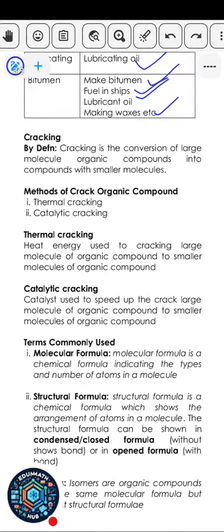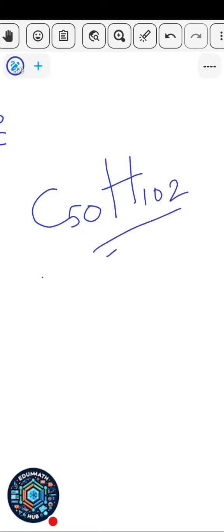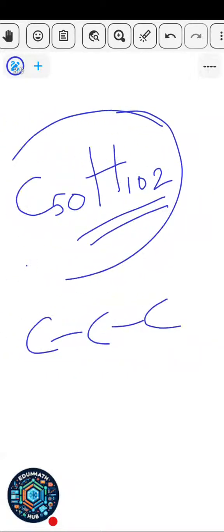Now, cracking is the conversion of large molecules of organic compounds into molecules with smaller molecules. So you have a large organic compound, like, for example, C50H102. You can see this is a very large organic compound. If you draw the structure, it is very crazy. That's 50 carbon atoms. You have to write C 50 times on a straight line. You understand? The structure is very, very long.